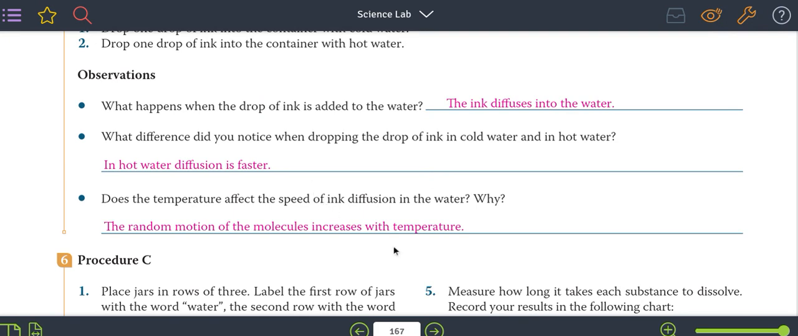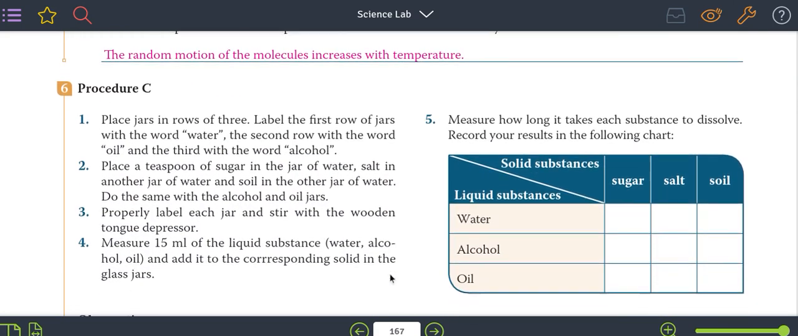Does the temperature affect the speed of ink diffusion in the water? Why? Si la temperatura afecta la velocidad de la tinta en el agua, sí. The random motions of the molecules increase with temperature. El movimiento aleatorio de las moléculas incrementa cuando hay más calor, o sea que las moléculas se mueven más cuando el agua está caliente que cuando el agua está helada.